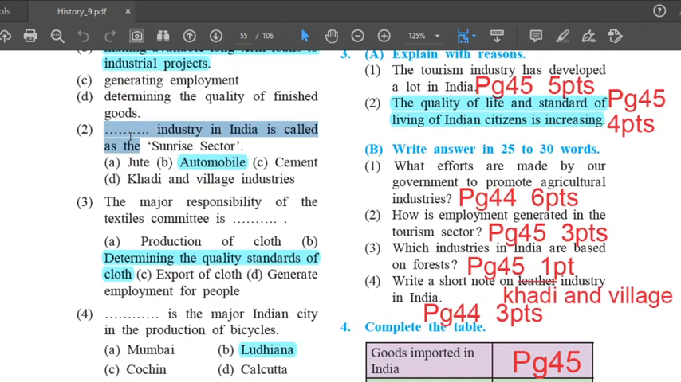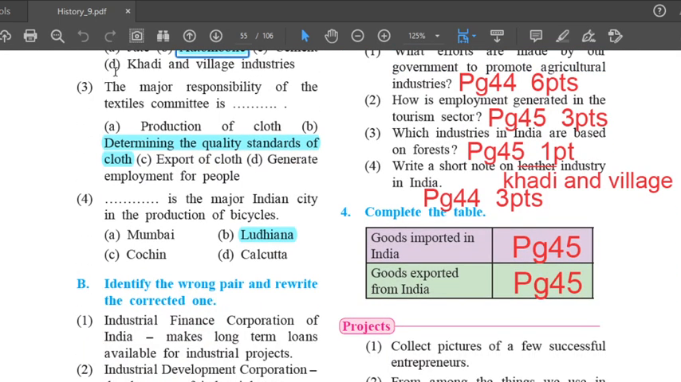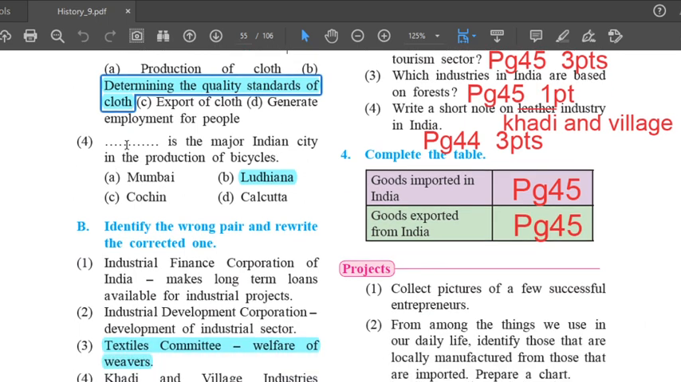Second, dash industry in India is called as the sunrise sector. The answer is automobile. Third, the major responsibility of the textiles committee is dash. The answer is determining the quality standards of cloth.